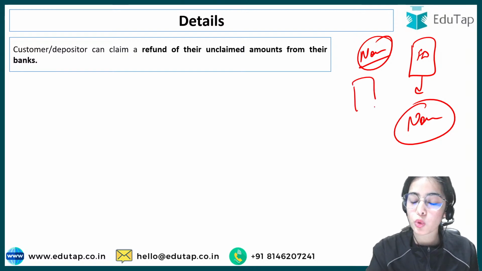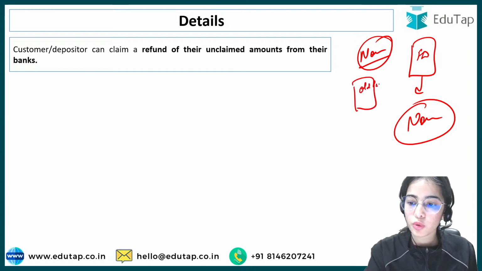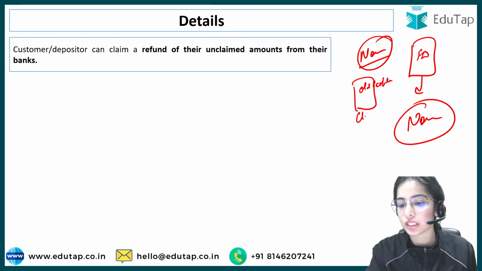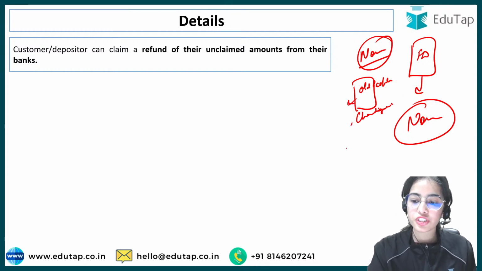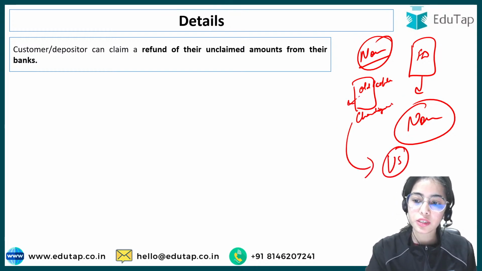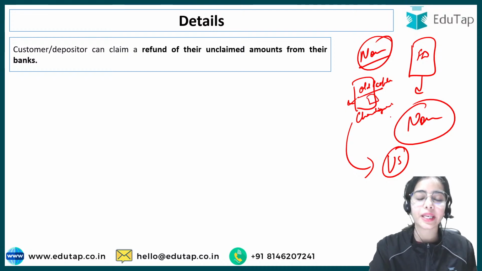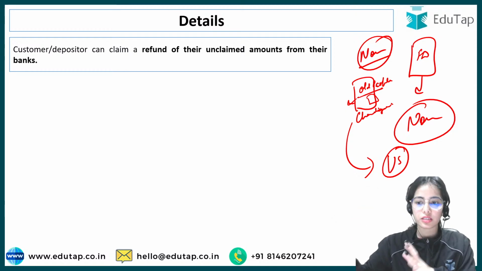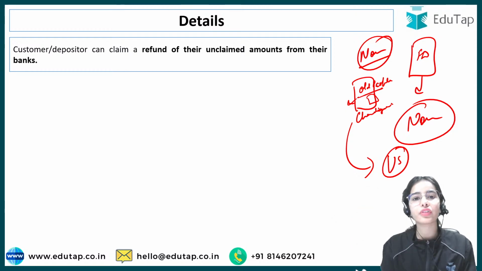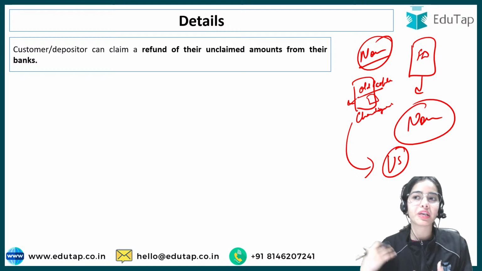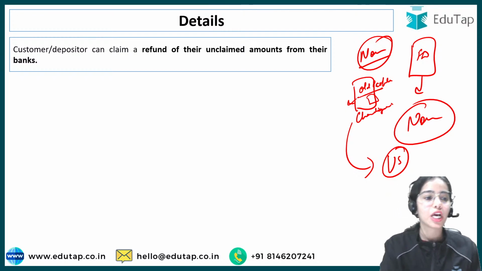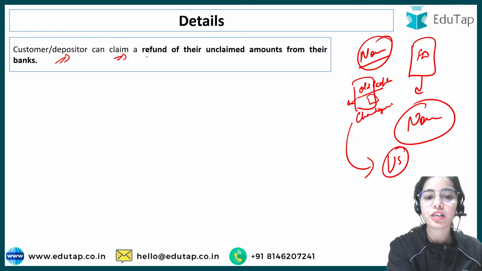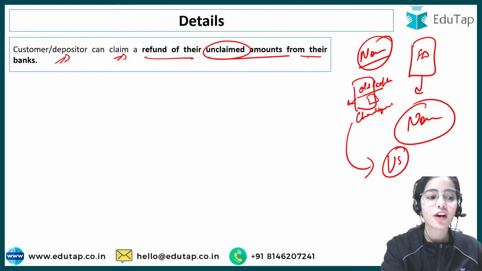Let's say some old-age people were living in, let's say, Chandigarh, and now the children are living in the US, and the old person has not kept any nominee. So how is the bank going to go to the US or find the heirs? So it happens that some of the accounts become inoperative or unclaimed. Okay, so the customer or depositor can claim a refund of their unclaimed amounts from their banks.